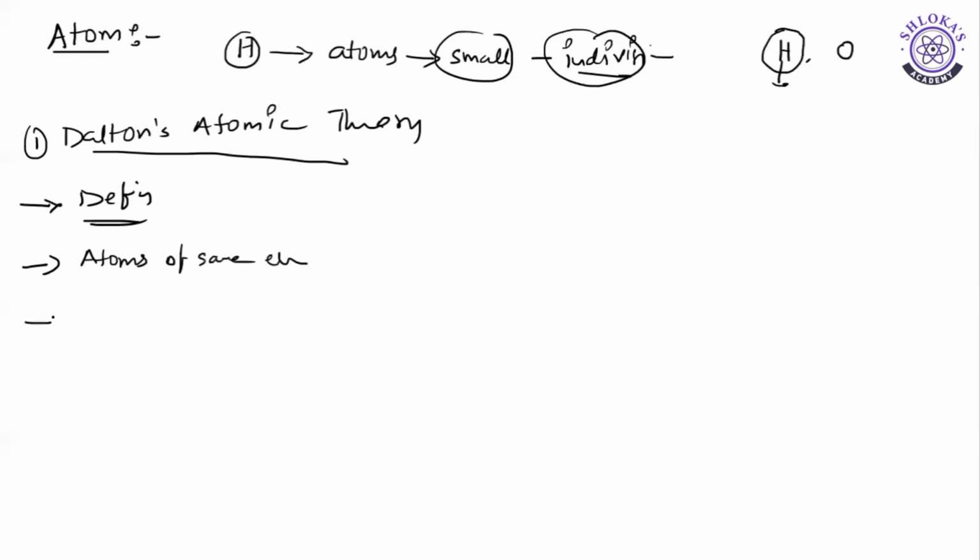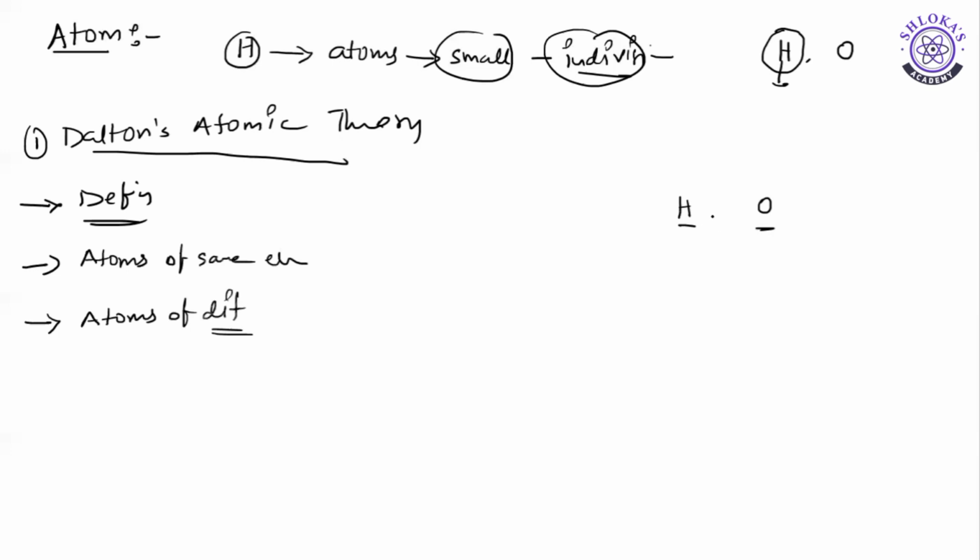And the third point, atoms of different elements. Now I am taking one atom from hydrogen, one atom from oxygen. These are the two atoms belonging to two different elements, hydrogen and oxygen. These two atoms will possess different properties.